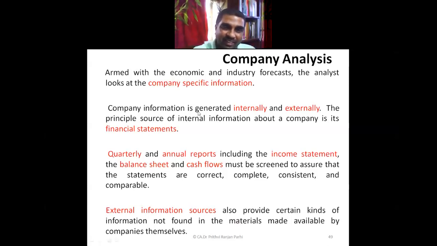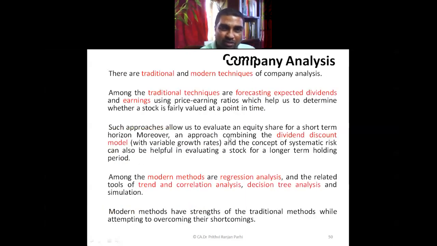What kind of credit rating these companies have? So, other sources one can collect data. And to make this company analysis, there are, we can say, two techniques we will be referring to. One is traditional techniques. Second is modern techniques.